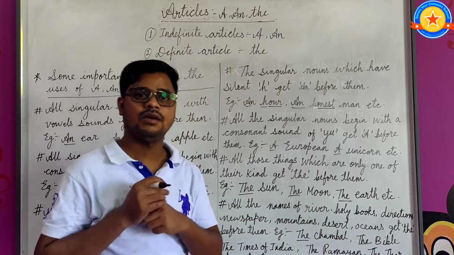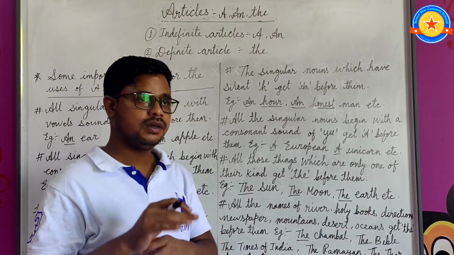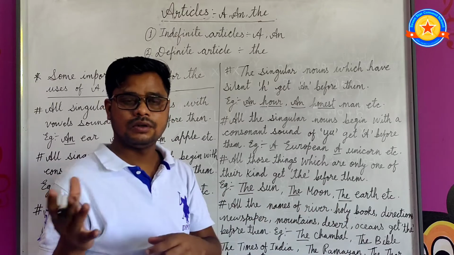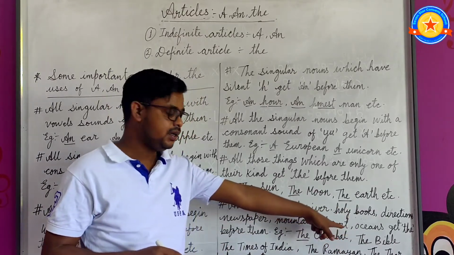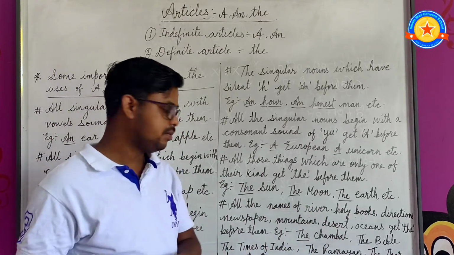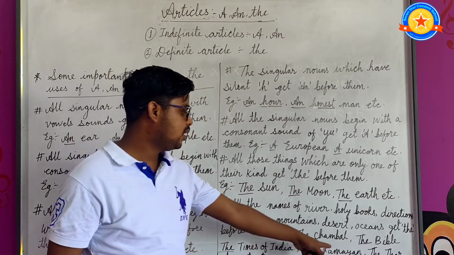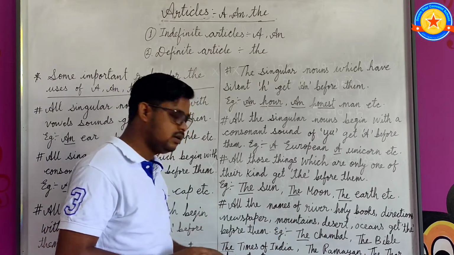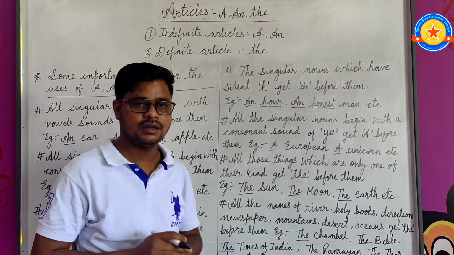Bible is a holy book of Christianity; there is no other holy book of Christianity, so the is written here. The Times of India is the name of a newspaper, so the is written here. The Ramayana is also a holy book; the is written here. The Thar desert is the name of a desert in India, in Rajasthan.